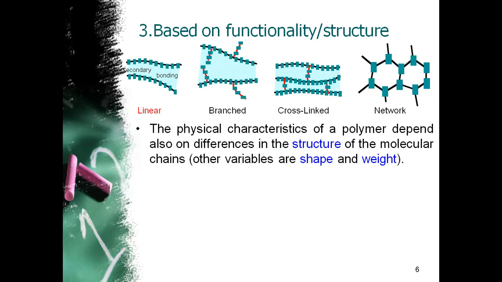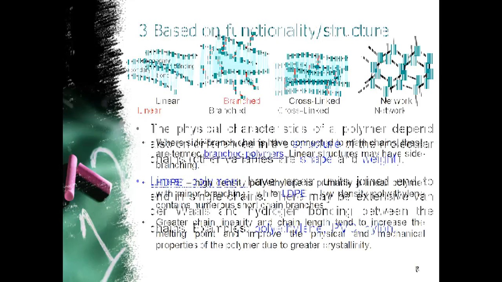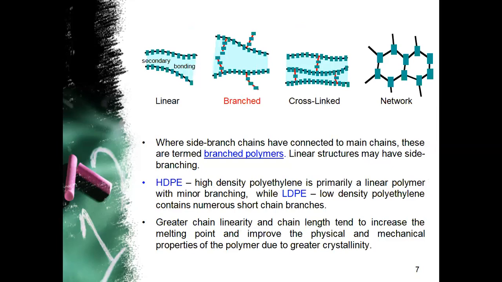The first is linear type of polymer, the second is branched type, third is cross-linked, and the last one is network. First, linear. In linear polymers, the repeating units are combined back to back in the form of a single chain. For example, polyethylene, PVC, etc.